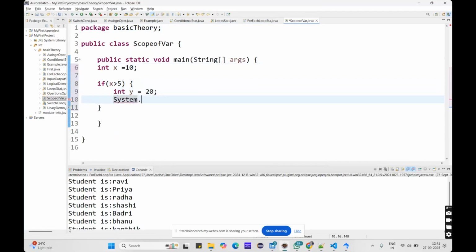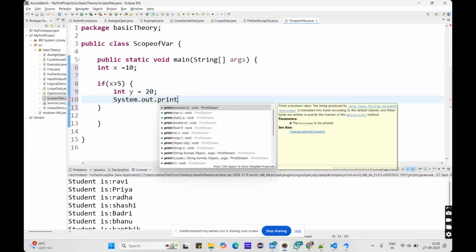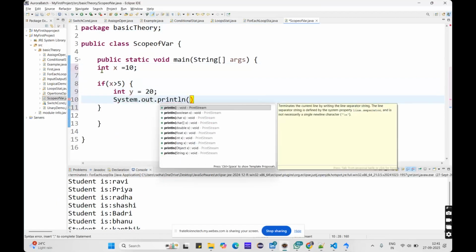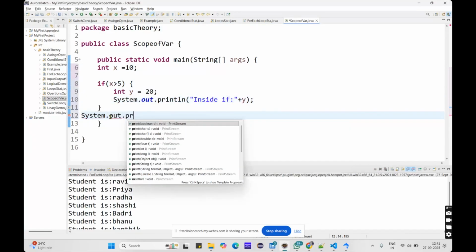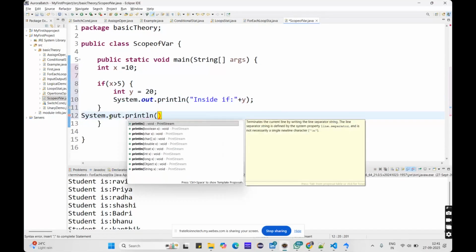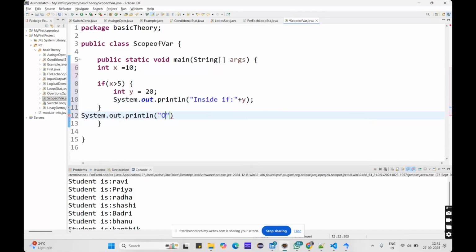System.out.println of "inside if block", we are inside the if block, y. Now when I try to access that local variable outside the block, which means outside the if, I think it will give the compile error also.